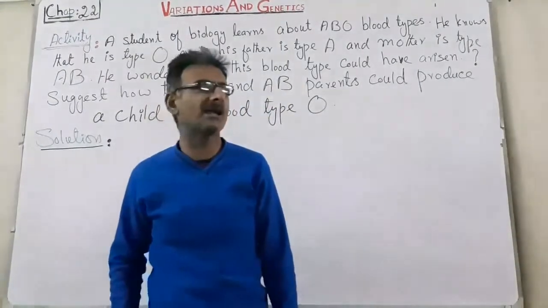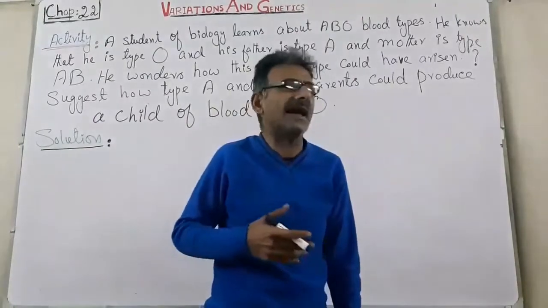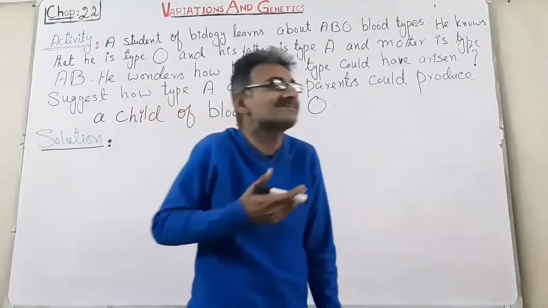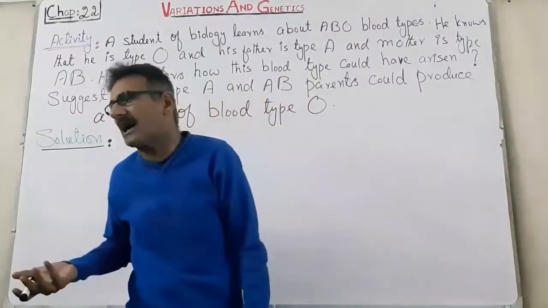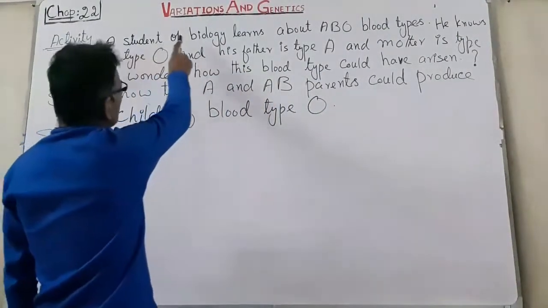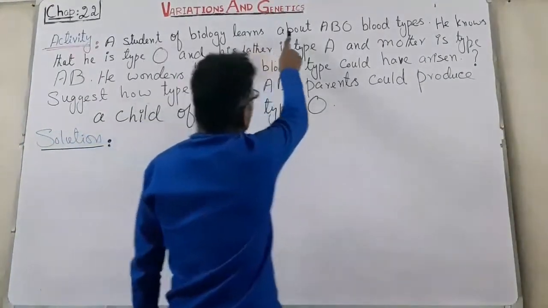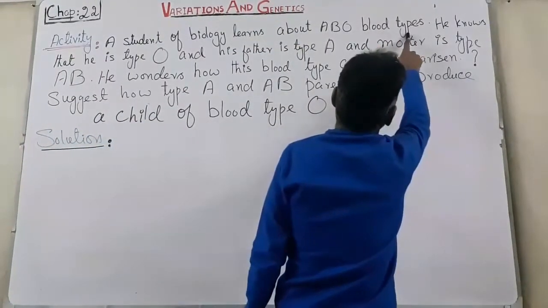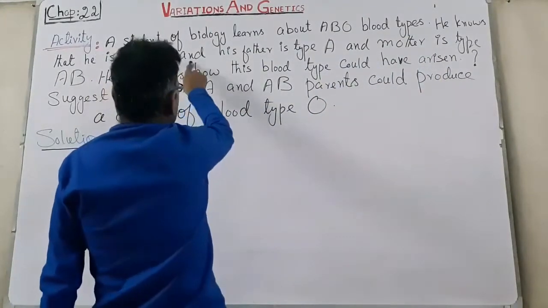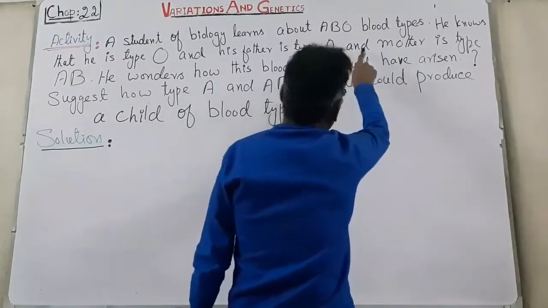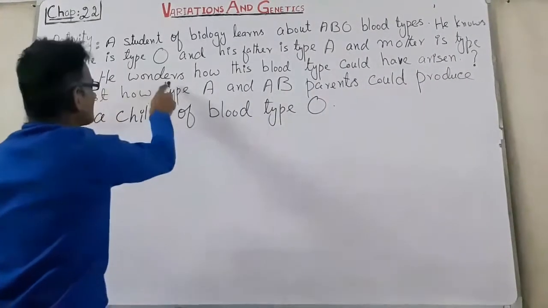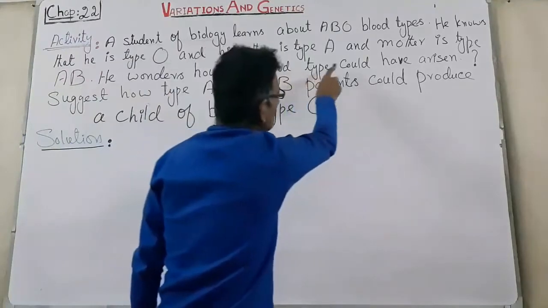Students, today we solve an activity of chapter 22, which is concerned with the Bombay phenotype. A student of biology learns about ABO blood types. He knows that he is type O and his father is type A and mother is type AB. He wonders how this blood type could have arisen.